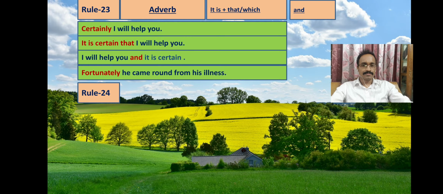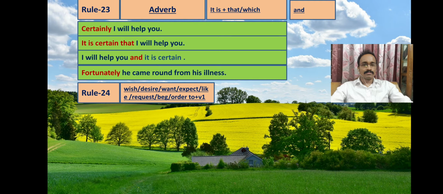Now you see rule number 24. In the simple sentence, we may find wish, desire, want, expect, like, request, beg, and order, and then to plus verb 1. That means an infinitive. So after wish, after desire, after want, we can find one infinitive, that is to plus verb 1.